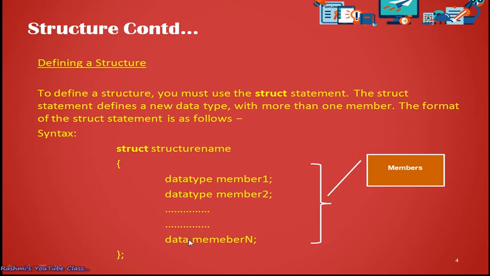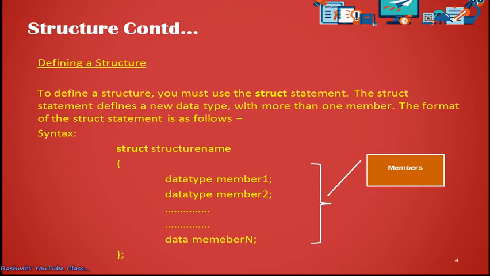Inside the body of the structure, we declare whatever variables we are supposed to keep in the structure. Then there is a semicolon at the end, which notifies that the body of the structure ends here. So this is how a structure can be defined.